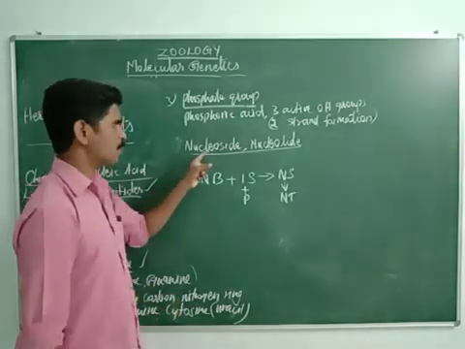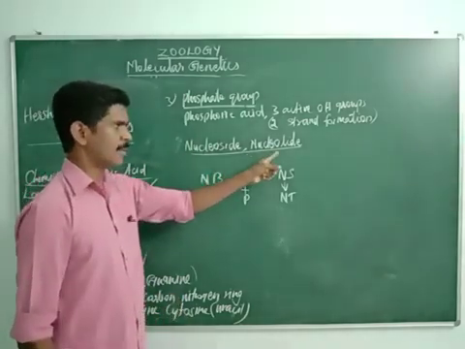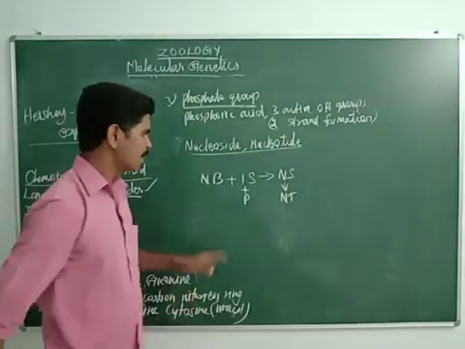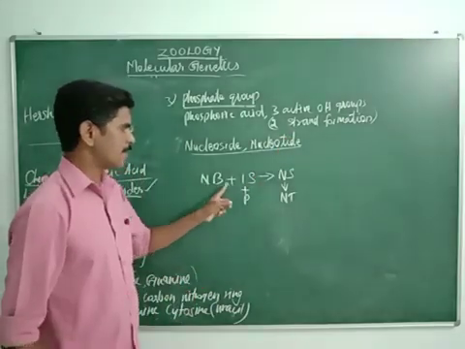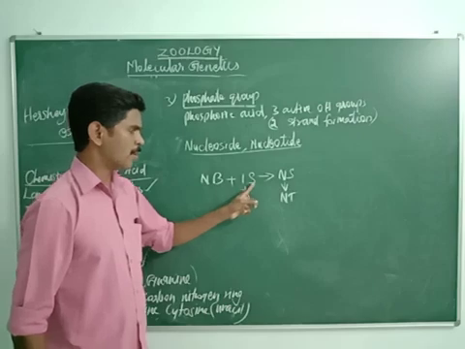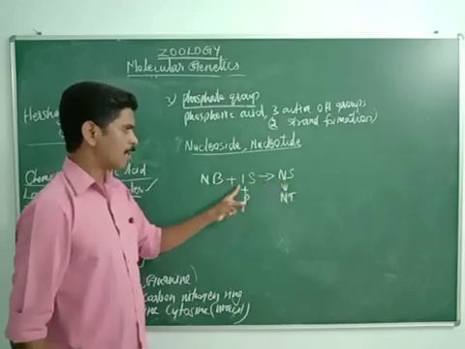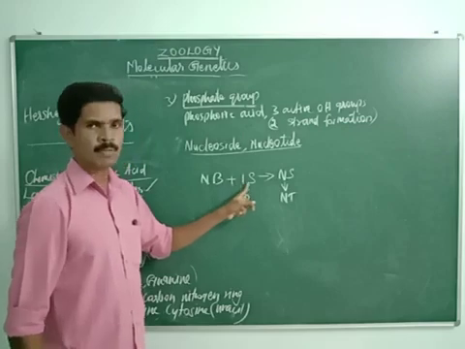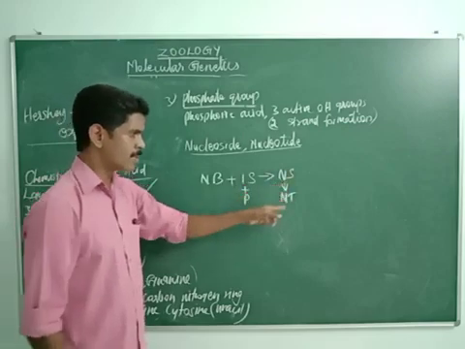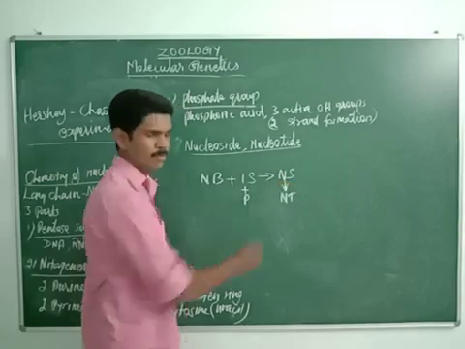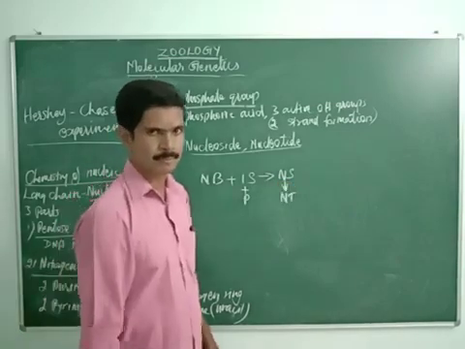So the first point about this nucleotide and nucleoside is: when a nitrogen base is joined with one sugar molecule, it is converted into a nucleoside. When one phosphate molecule is added to the same sugar molecule, this nucleoside is converted into a nucleotide. Hope you understood this first part. Then